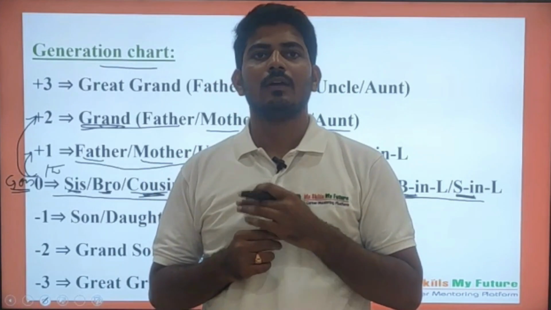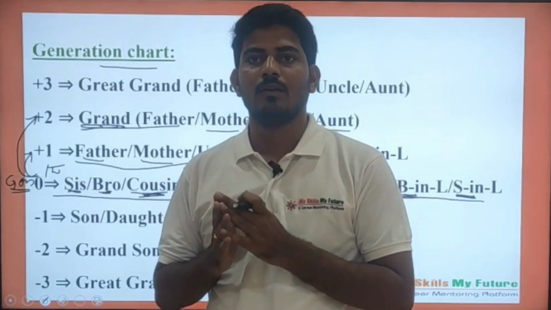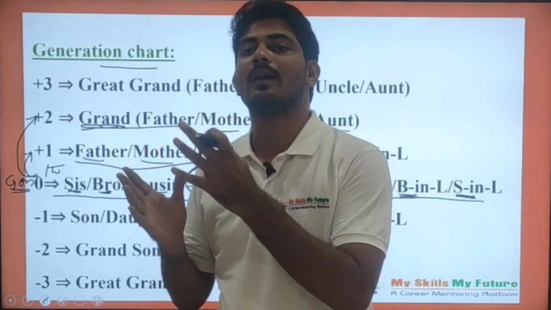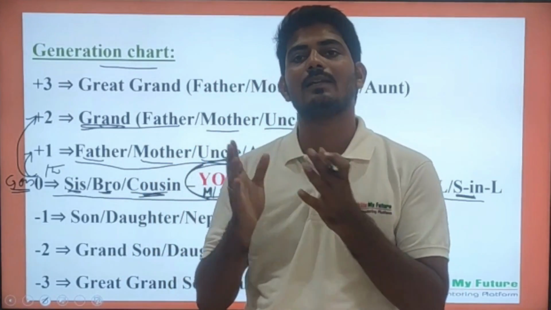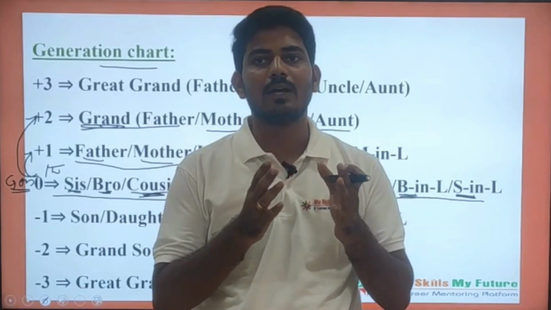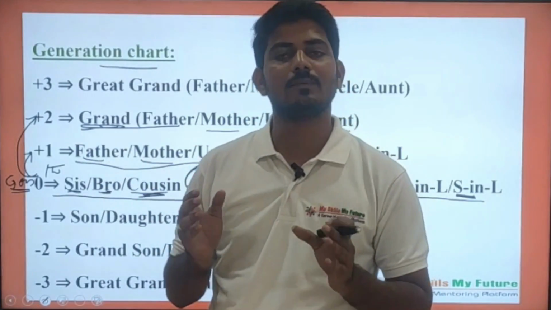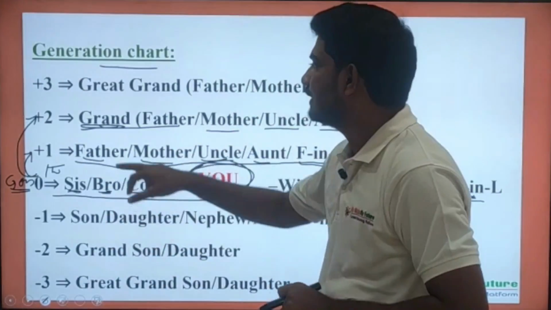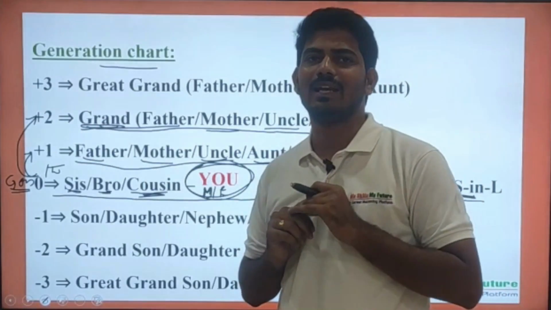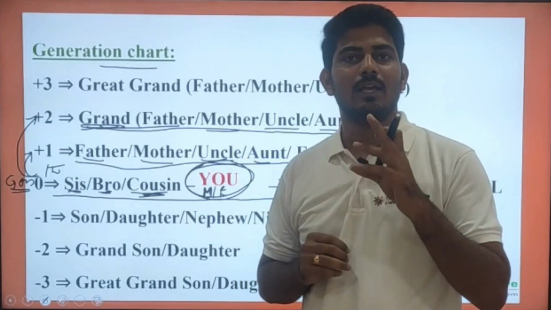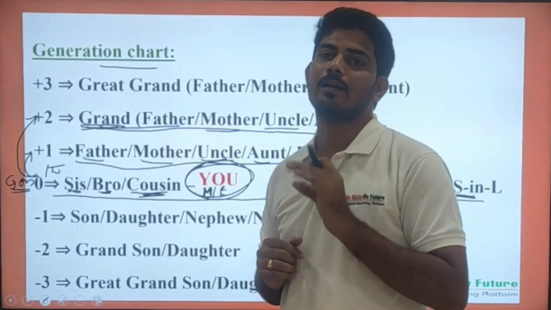Suppose your grandfather had some brother, that brother we call grand uncle. Suppose your grandfather had some sister, that sister will be your grand aunt. So these are the only relations which will come at plus two generation. What are they? Grandfather, grandmother, grand aunt, grand uncle.